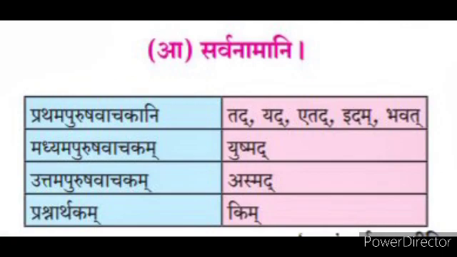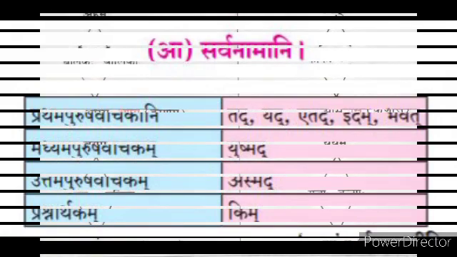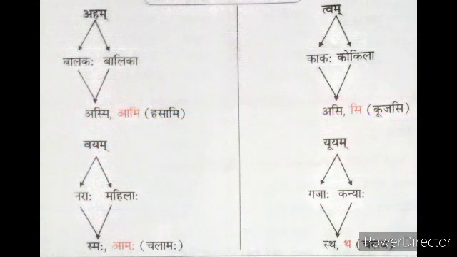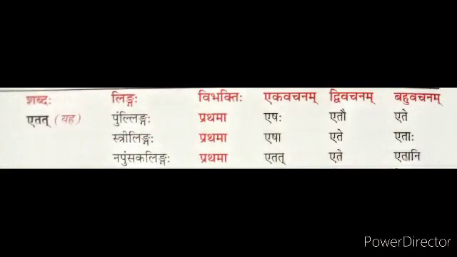Students, in the previous video, in lesson number 1, we learned about the forms of asmat and yushmat. That means we learned about aham, vayam, tvam, yuyam. Correct? So in this lesson we are going to learn about the forms of the pronoun etat. Etat means these.